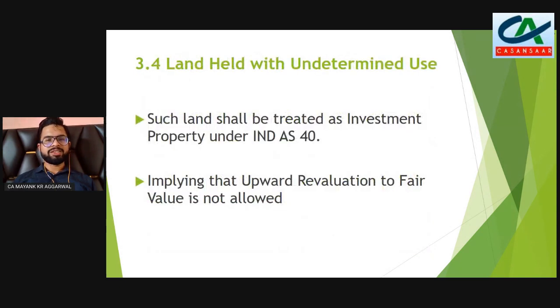There are some cases where an entity can say that land is held for undetermined use. Like the entity has some land, but it is not clear whether the entity will use it for business or for letting out. In those cases, such land shall be treated as investment property under Ind AS 40, implying that upward revaluation to fair value of that land is not allowed.